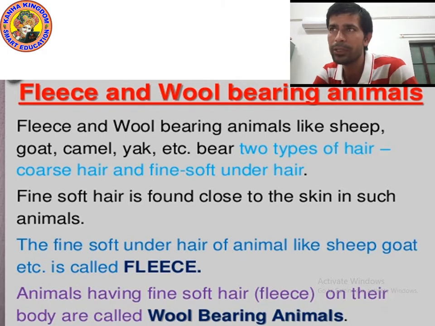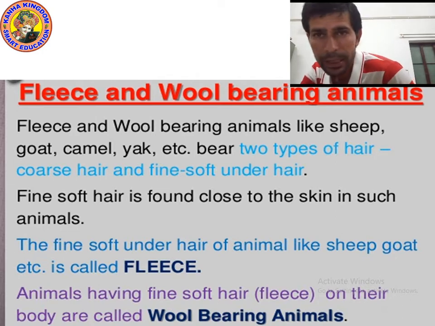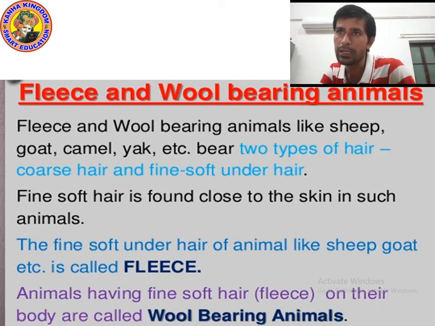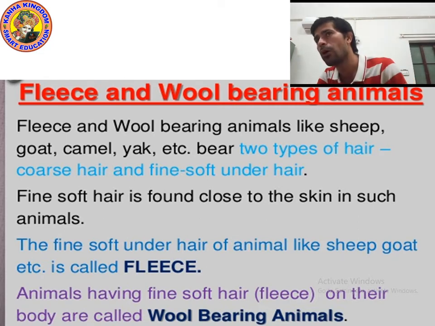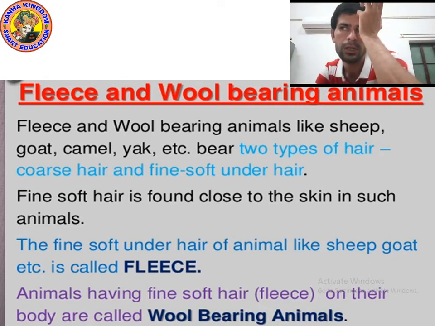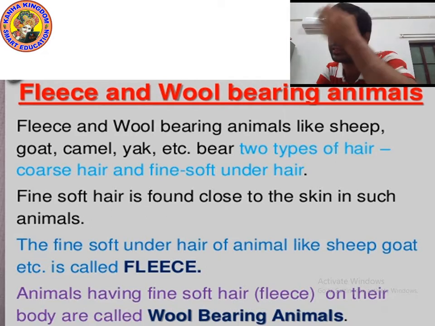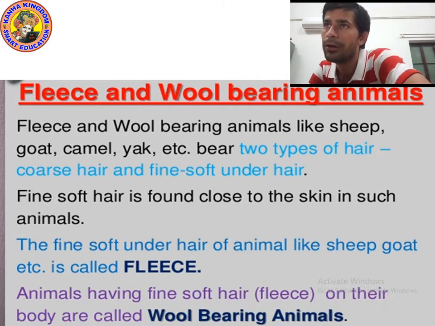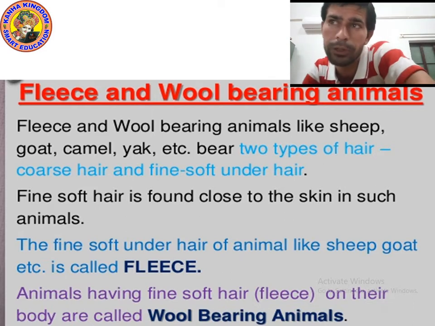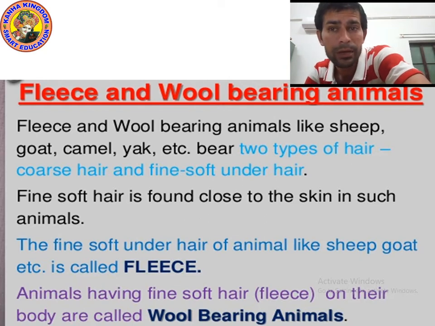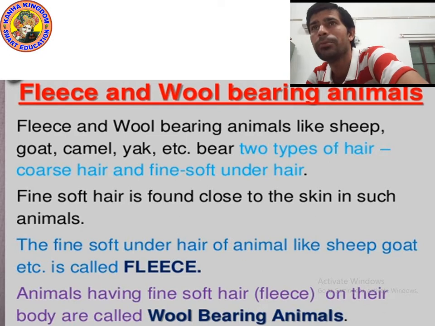Fleece, the meaning we know, is hair. So animals which have soft hair, meaning animals which have soft fleece on their body, are called fleece and wool bearing animals.